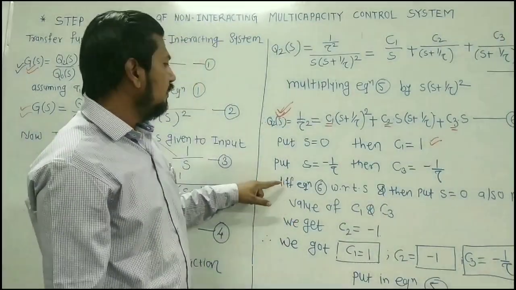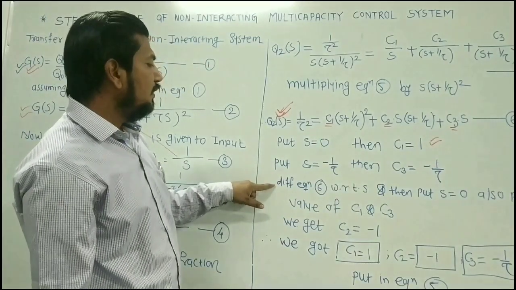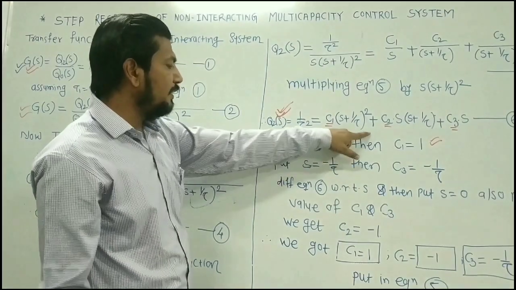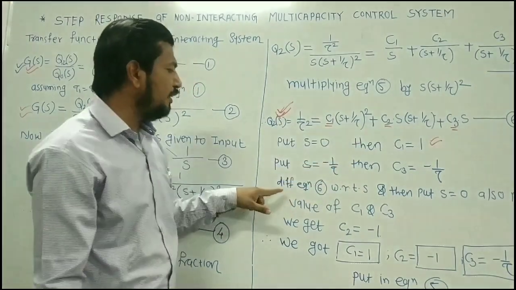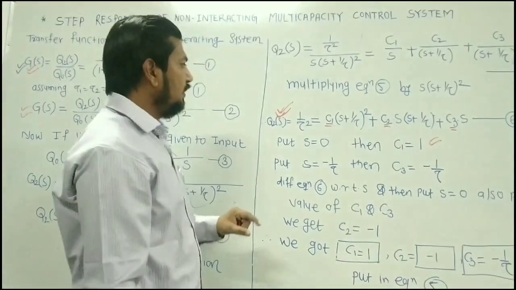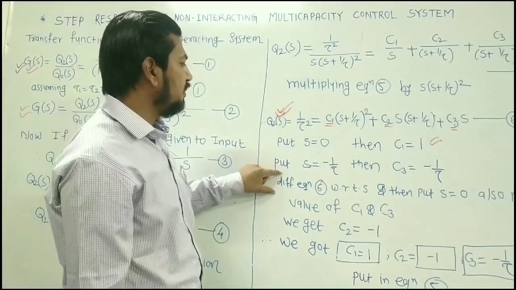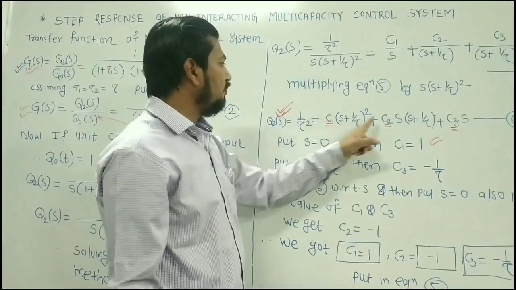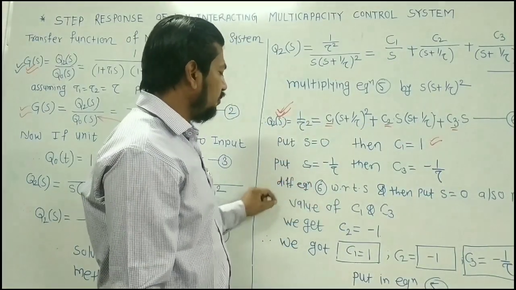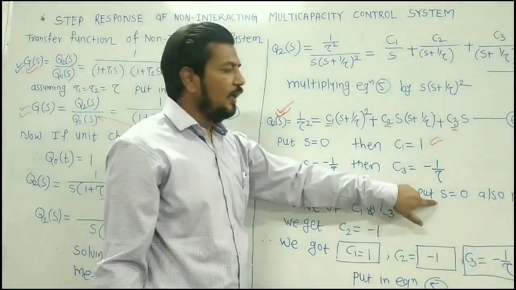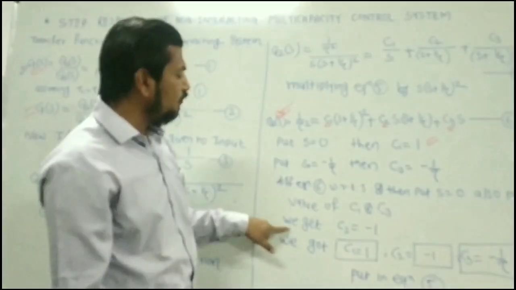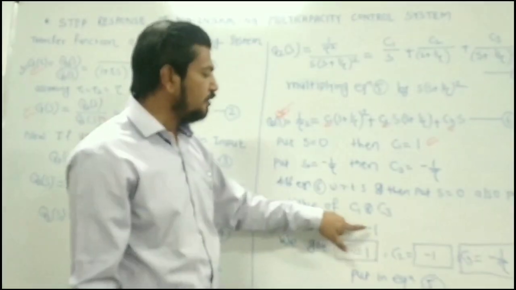Next, in order to calculate the value of C2, we have determined C1, we have determined C3, only the value of C2 remained to be determined. Well, I will give you the very short form for that. What you do, you just differentiate equation 6 with respect to s. Once you differentiate equation 6 with respect to s, this equation will become simple. And once it becomes simple, you just put the value of s is equal to 0. And after putting s is equal to 0, you also put the values of C1 and C3 there, and definitely you will get the value of C2, and the value of C2 is equal to minus 1.